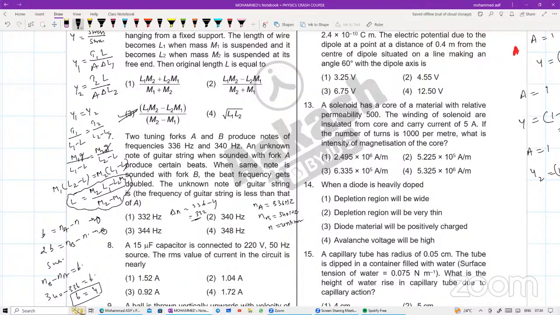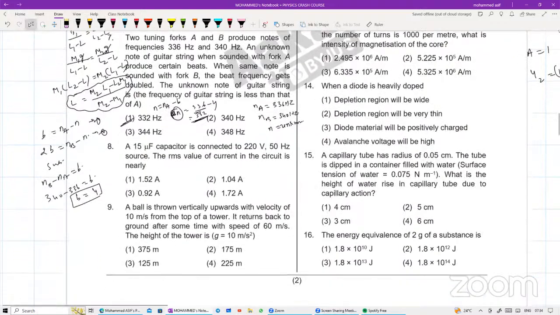So beat frequency will be equal to how much for me? Find the value of N. Delta N, what value did we get? 4. So N is equal to NA minus your beat frequency, isn't it? So that will be equal to 336 minus 4, that will be equal to 332. Done.